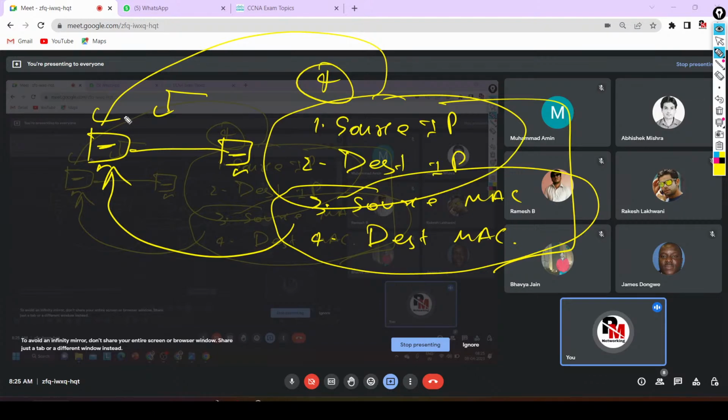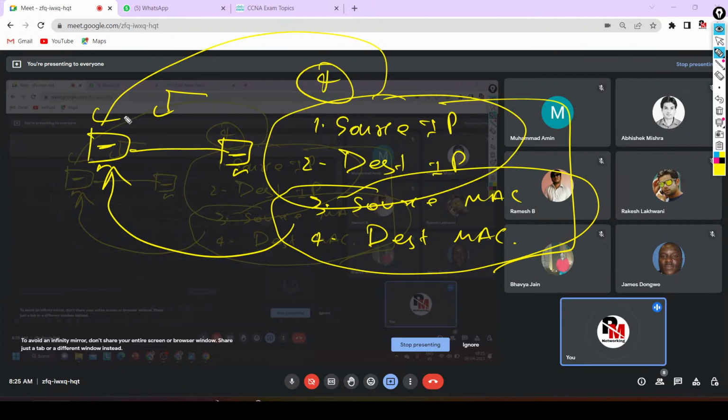Is it possible to send a letter to you without giving these 4 addresses? No. Okay. So on all machines, IP address will be provided by the network engineer and MAC address will be provided by the vendor company.